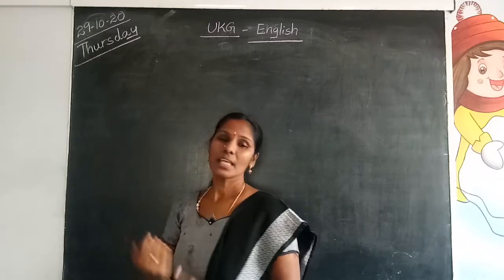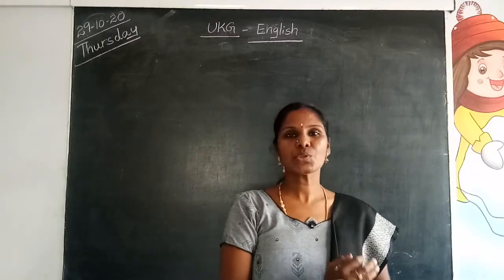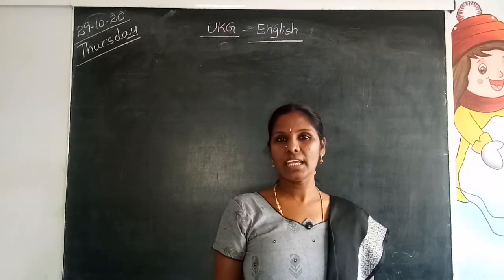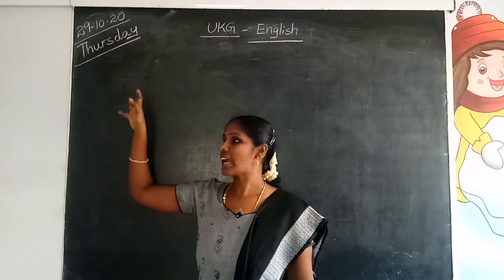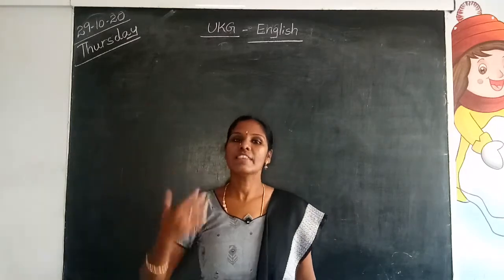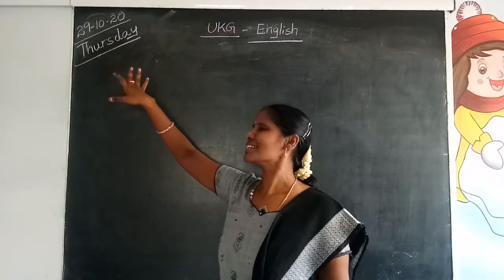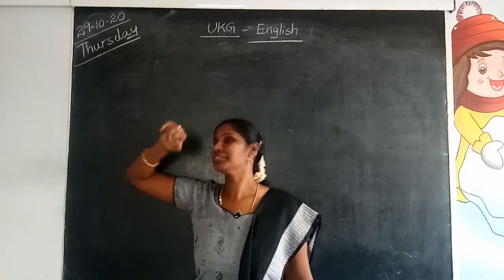What day is today? Thursday. If today is Thursday, what will be tomorrow? Friday. What was yesterday? Wednesday. Yesterday was Wednesday, today is Thursday, and tomorrow will be Friday.